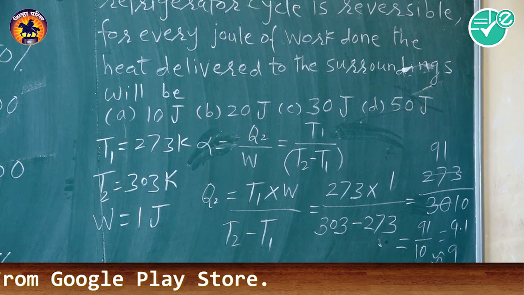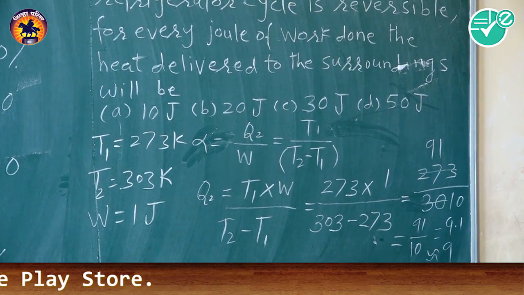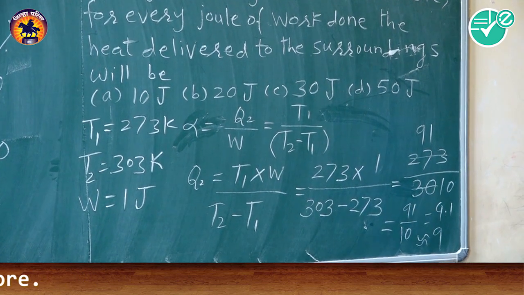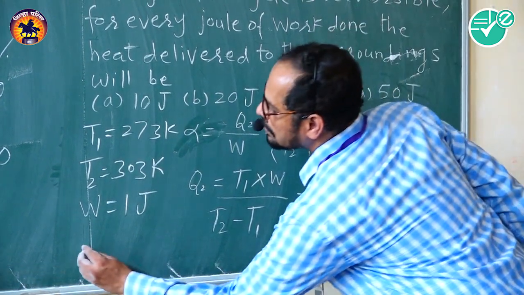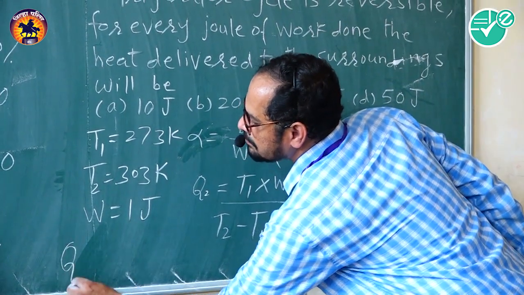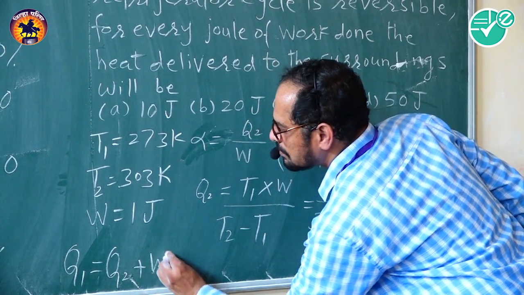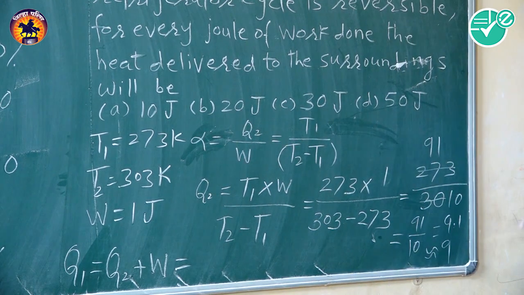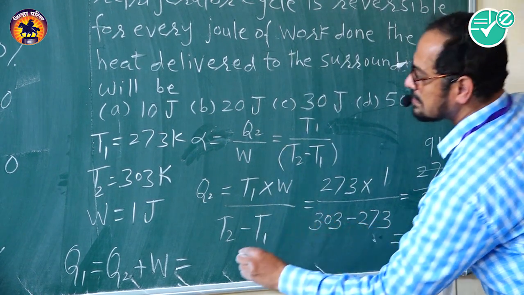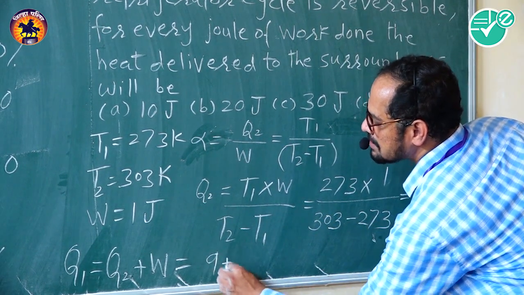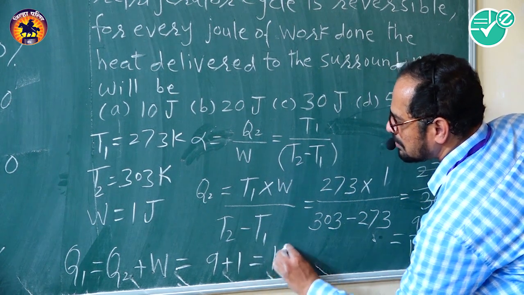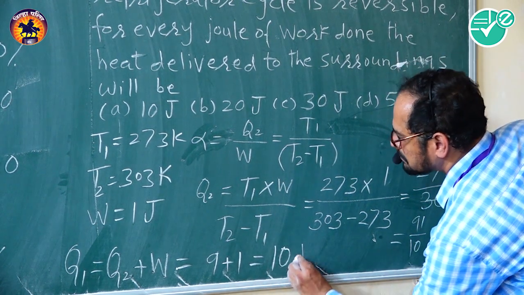Now our work done is given, that is 1 joule. So Q1 is equal to Q2 plus W, that is 9 plus 1, which is equal to 10 joule.